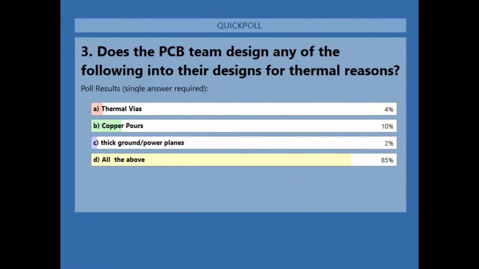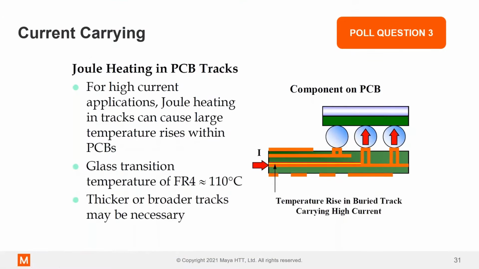So I think, as probably expected, Richard, we do see the majority being all of the above. But again, this lines up with what we're seeing, what we're expecting. So with that, I'm going to go ahead and close that poll and pass it back to you.